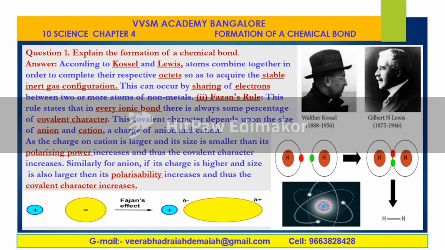It is nothing but the covalent character increasing when different types of charges combine together during the formation of a chemical bond. For example, a hydrogen atom combines with a hydrogen atom. Here, the sharing of electrons taking place between the two atoms of hydrogen gives the hydrogen molecule. That's why the bond between the hydrogen and hydrogen atom is nothing but a covalent bond, because of the sharing of electrons.